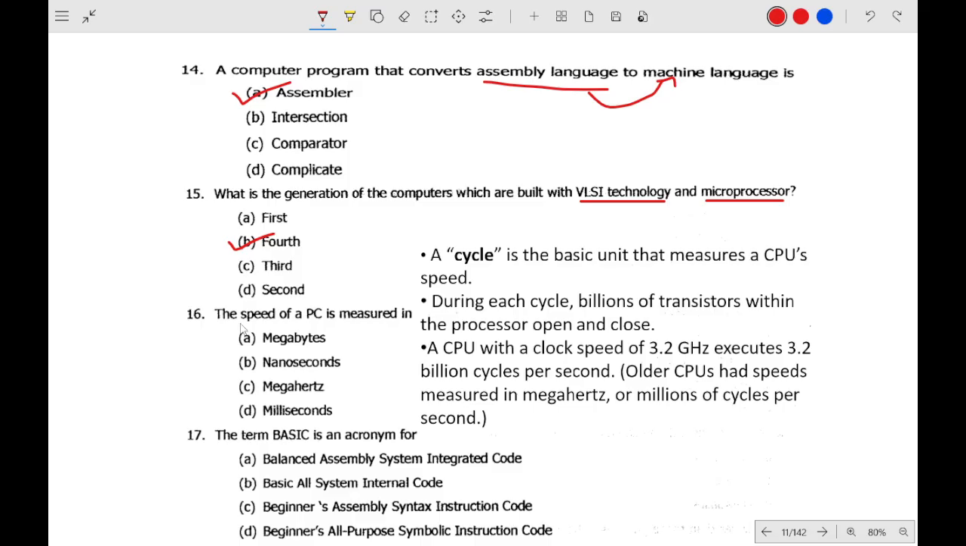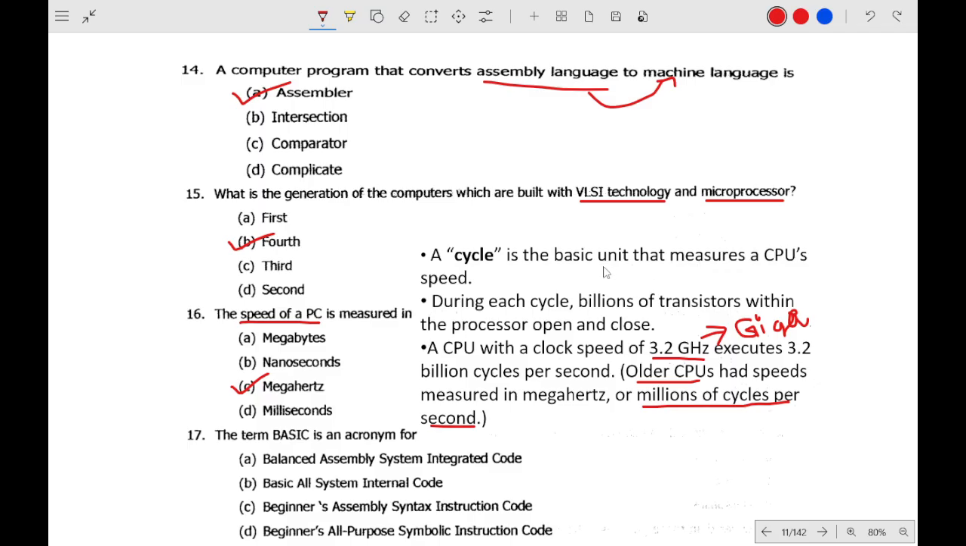Question number 16, speed of PC. It is measured in megahertz. Actually, megahertz is for older CPUs, where millions of cycles per second were used to measure, but now it is measured in gigahertz. You know that.